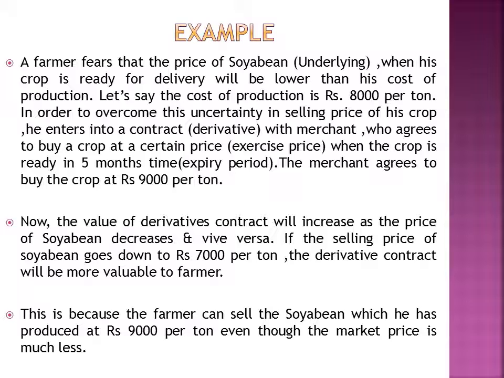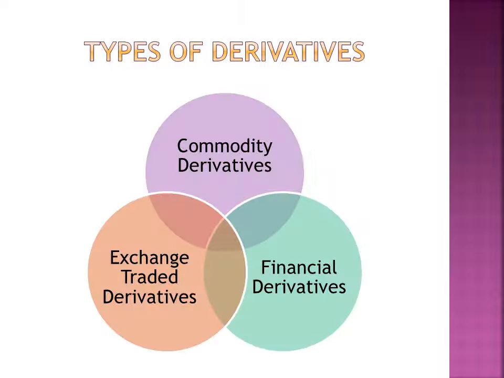Now he is beneficiary. That is, this is because the farmer can sell the soybean which he has produced at rupees 9,000 per ton, even though the market price is very less, that is 7,000. That is, he has covered his risk. That is, he is not at a loss, he is at a profit. This is what is known as a derivative contract. We can hedge our risk with the derivative contract.